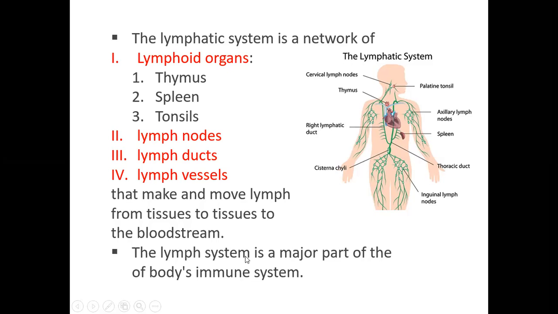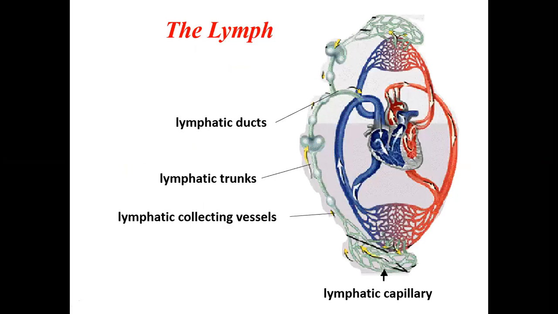The lymphatic system is a major part of the body's immune system. This is a very important component for the defensive mechanism, by which our body can fight against bacteria, viruses, and any foreign particles.